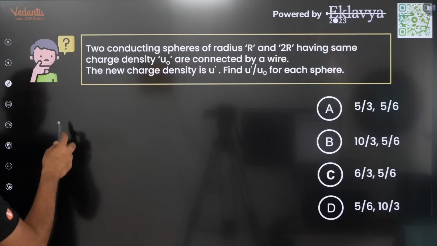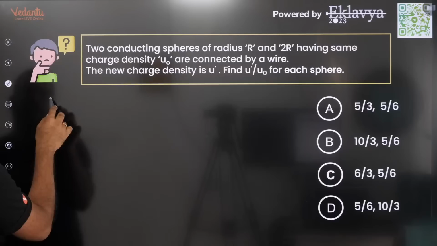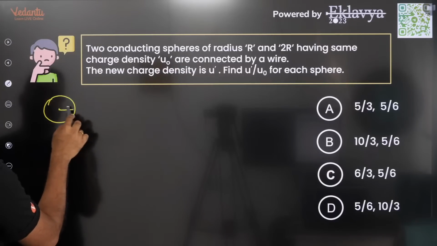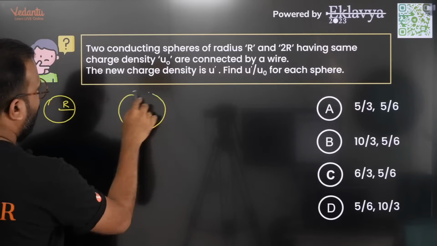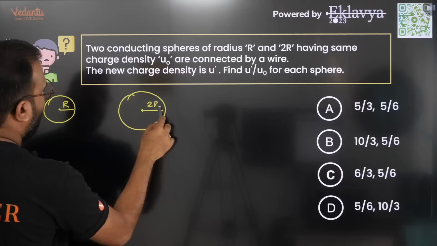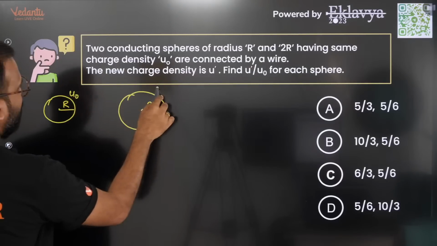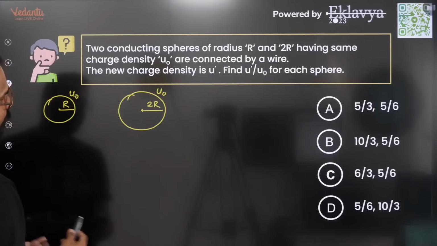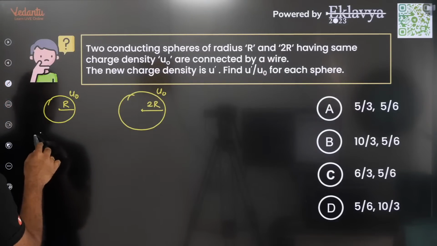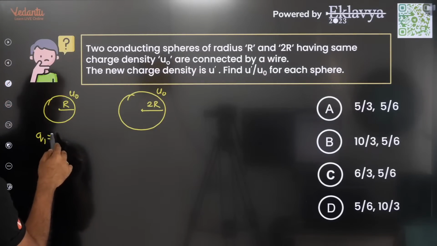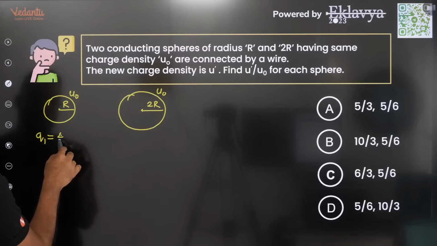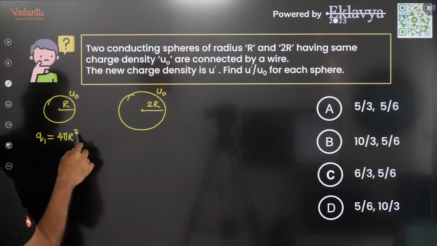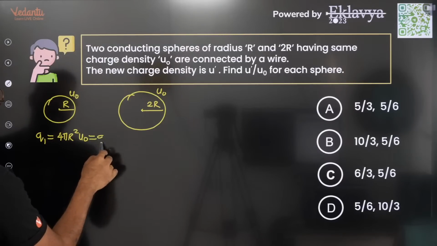Okay, so the question is telling you that you have two spheres. One has a radius r, the other one has a radius 2r. They both have the same charge density, that is sigma0. So the charge on q1 is going to be 4 pi r square sigma0, and I'm defining it as q.